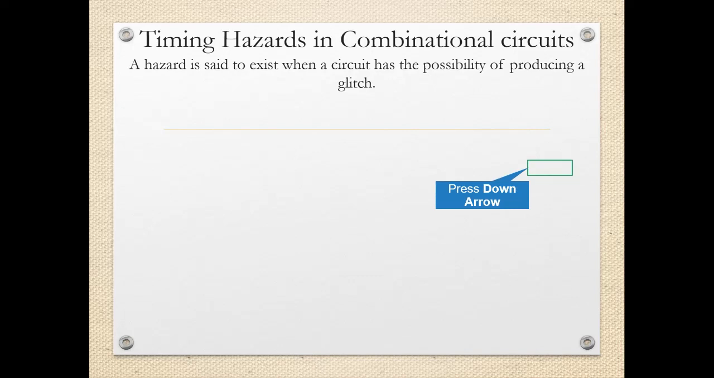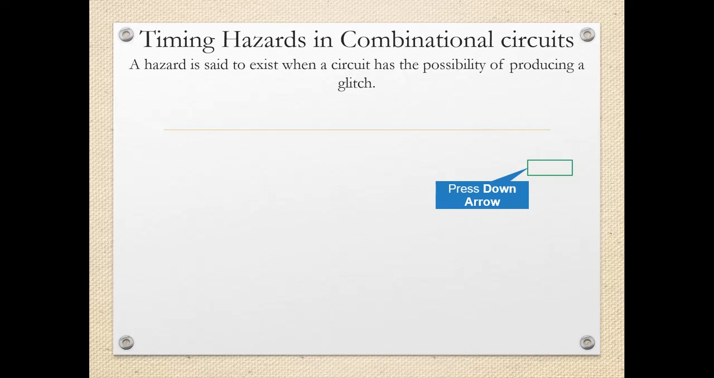So, what is a hazard? A hazard is said to exist when a circuit has the possibility of producing a glitch. When the input to the combinational network changes, unwanted switching transients may appear in the output. These transients occur when different paths from input to the output have different propagation delays. Because of the differences in propagation delays in the paths, the output may change momentarily. That is called a glitch.